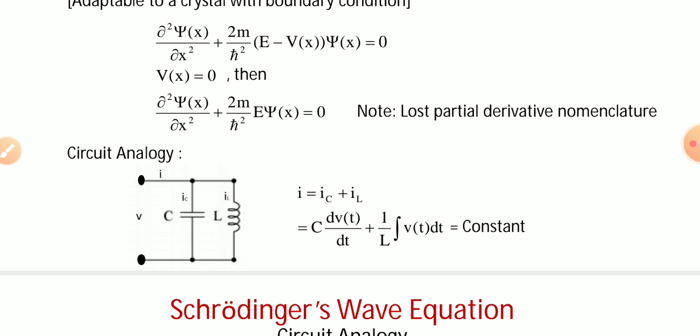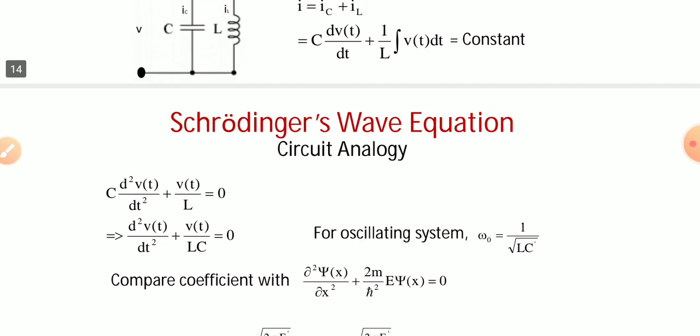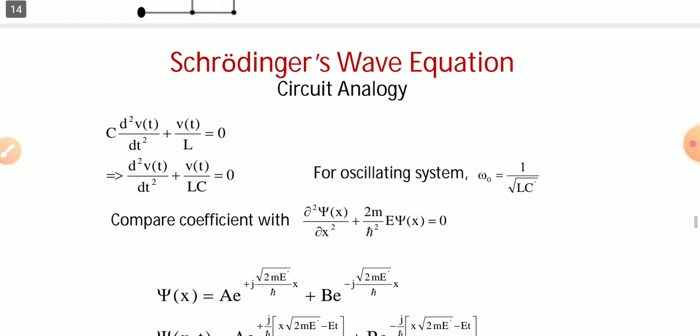From this expression we can write I equal to C dV(t) by dt plus 1 by L integral of V(t) dt. That one should be a constant term, because for a circuit the I is constant in this condition. Since you are not applying any voltage, V equals 0, so this can be written equal to 0.